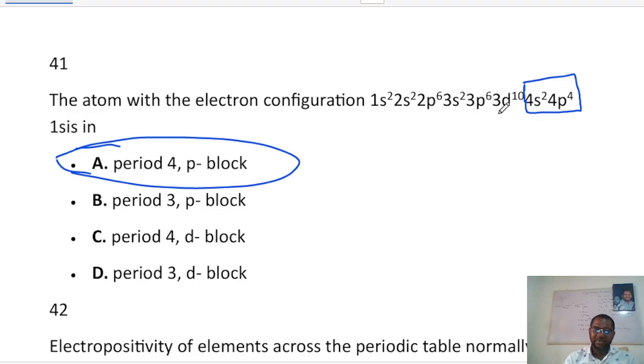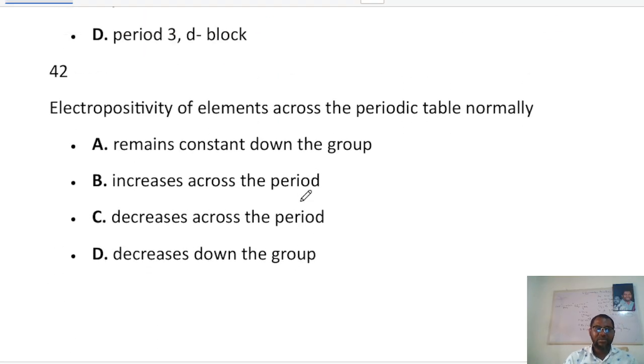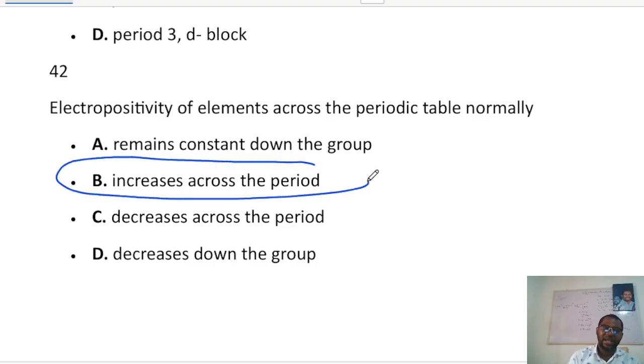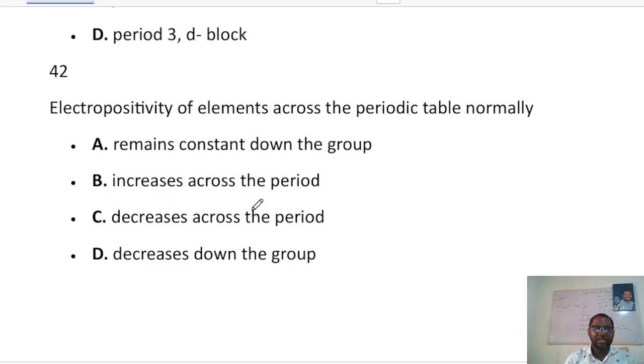Okay, that's very important. Now the next one says the electropositivity of elements across the periodic table. Normally, electropositivity always increases down the group but increases across the period. So the answer is B. Electropositivity increases, oh sorry, that's wrong. It is metals that are electropositive. As you go across the period, it becomes more metallic.